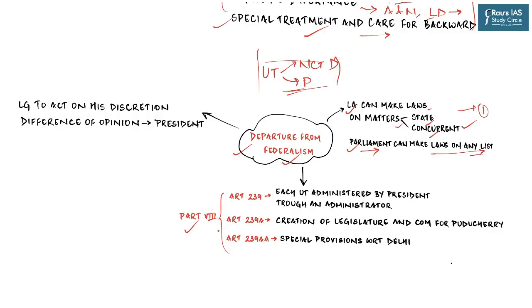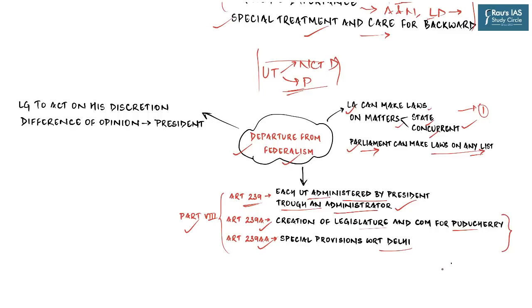Then let us look at the provisions of Part 8. Article 239 says that each union territory will be administered by the president through an administrator. And then Article 239A and Article 239AA make provisions for the creation of a Legislative Assembly and Council of Ministers for Puducherry and the National Capital Territory of Delhi respectively.